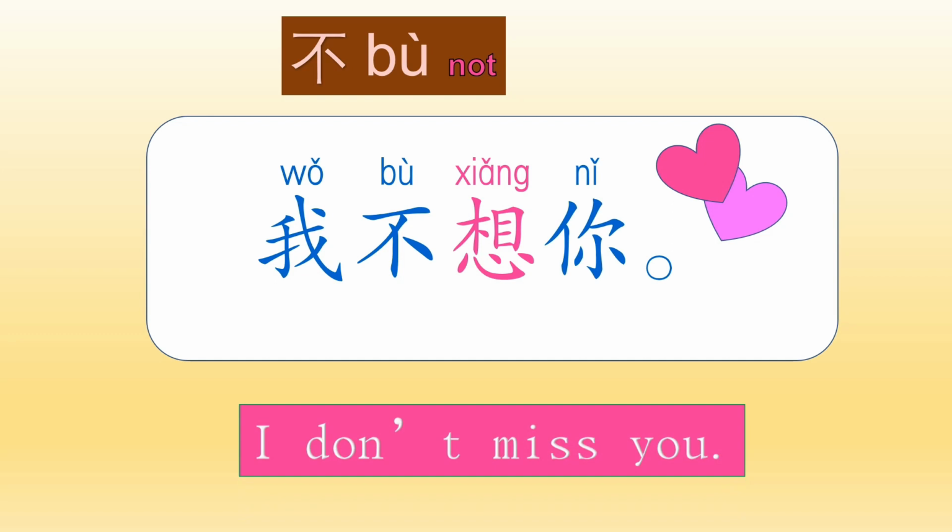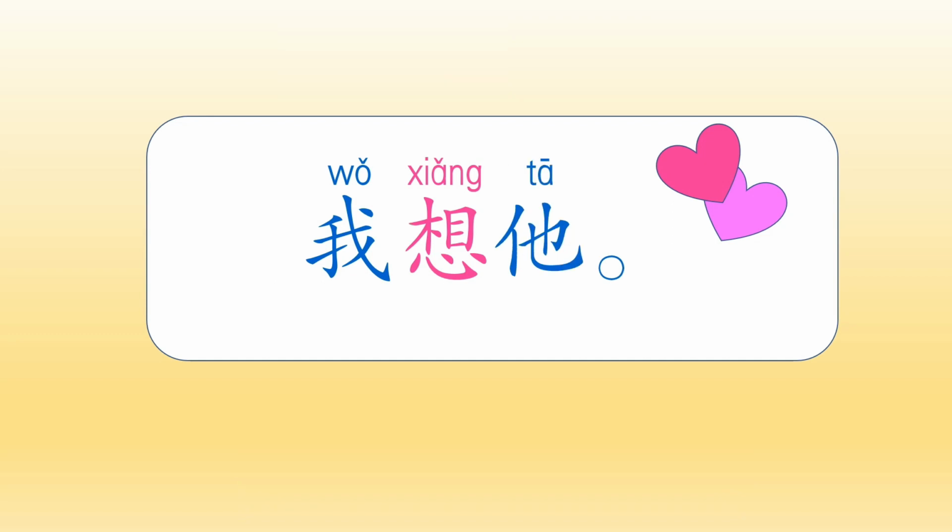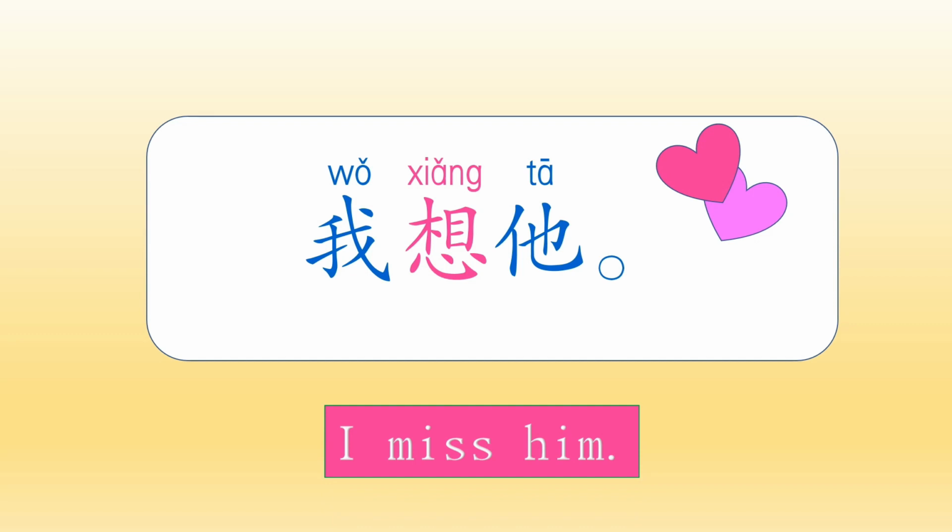And our last sentence for today. 我想他, 我想他. You notice how I read the words 我 and 想. I changed the word 我 to second tone. 我想 and 他. So second, third, and first tone in here. 我想他. Remember 他? It is the third person pronoun used for he, right? But in here it is in an object position, so it is him. 我想他, I miss him. That's it for today's lesson.